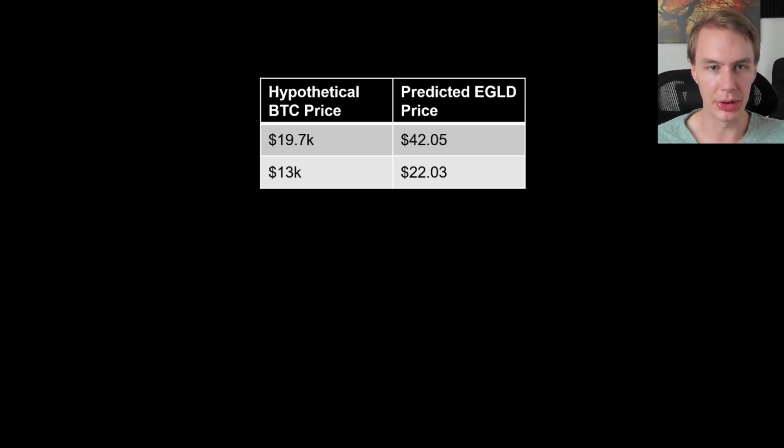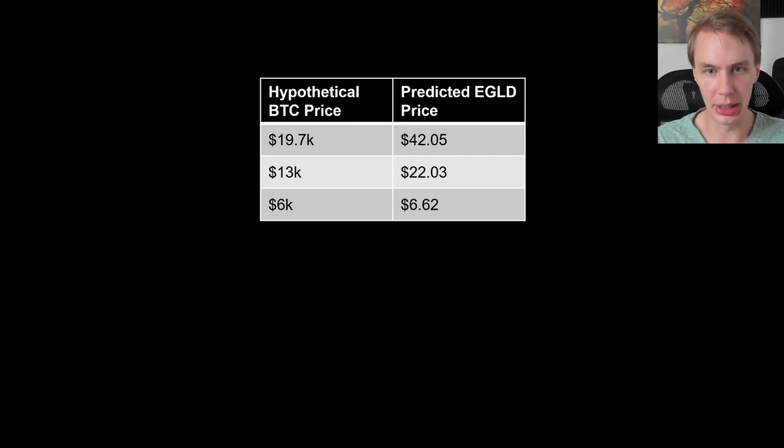Bitcoin would be dropping less than 50%, but because EGLD tends to be more volatile, because that beta was greater than 1, EGLD is expected to fall greater than 50% here, which would of course not be desirable. And things would get even worse if Bitcoin were to fall all the way down to 6K, which is a level that a lot of people have looked at as what they might consider the ultimate bottom, or the worst case bottom if this bear market gets really bad.